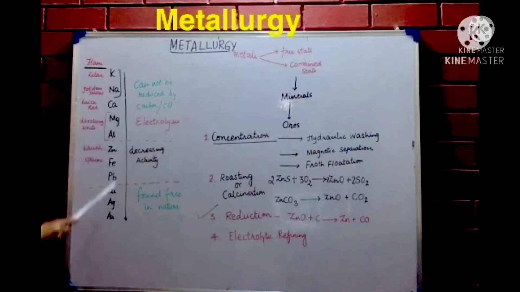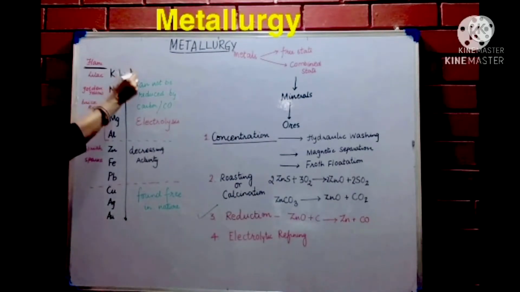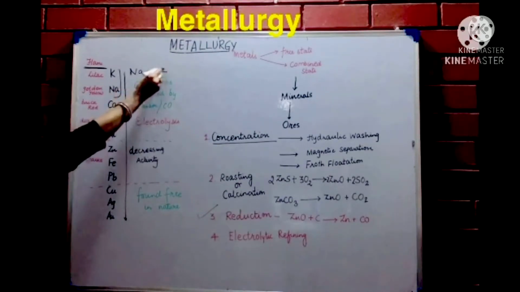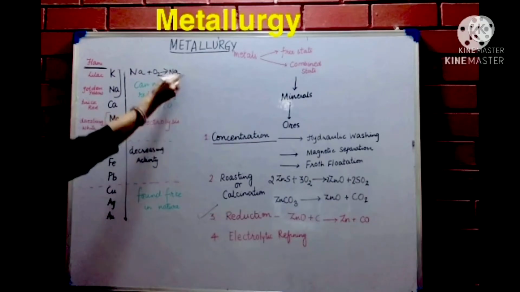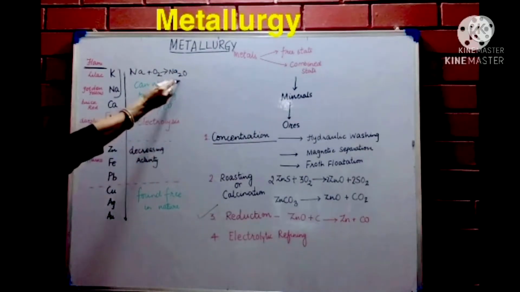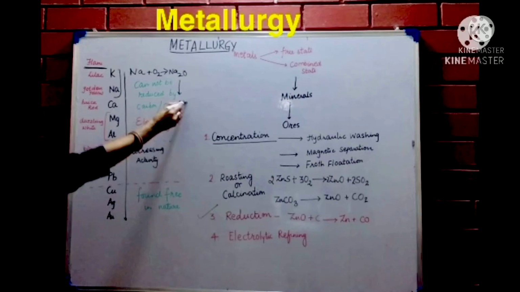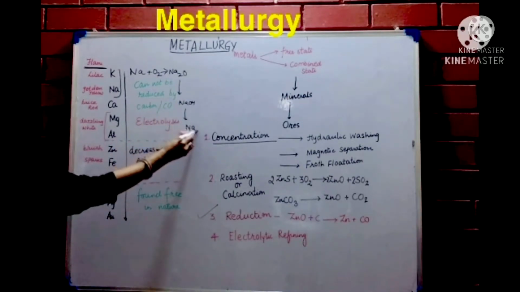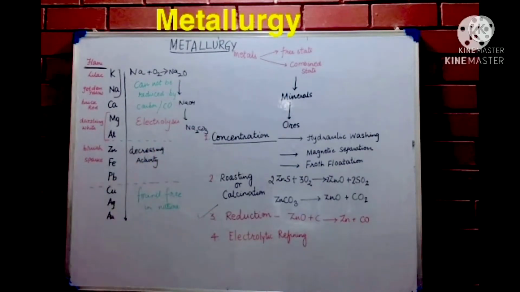Now look at the metal activity series. Metals on the top are highly reactive and so they cannot be found free in nature. That's because supposing I have sodium in air, sodium is going to immediately combine with oxygen of the air to form sodium oxide. When it forms sodium oxide, it further combines with say water to form sodium hydroxide and further with CO2 to form sodium carbonate. So within minutes, sodium converts into sodium carbonate.